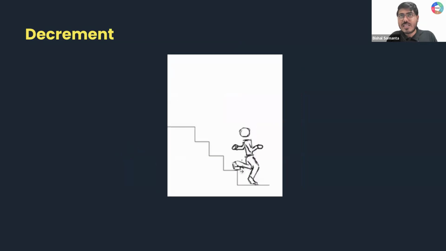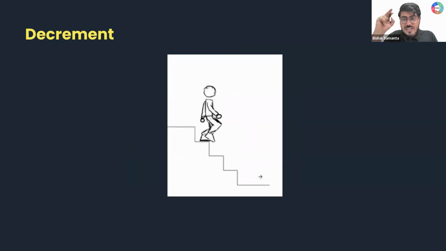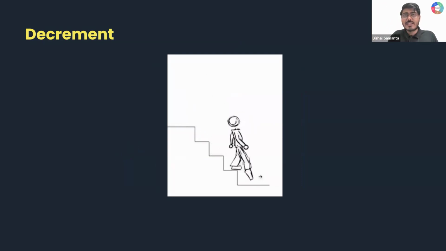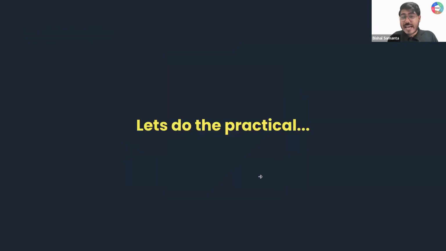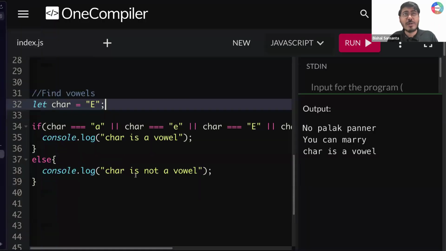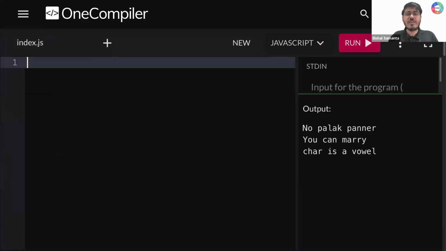Tell me one more thing. What are you able to see here? Something is decreasing, right? Something is going down, some value is decreasing, right? Some degrowth is happening here. So you are going down somehow, right? So this is decrementing. Okay, now let's see this example, guys. Then you will understand it deeply. Okay, so let me remove everything from here.